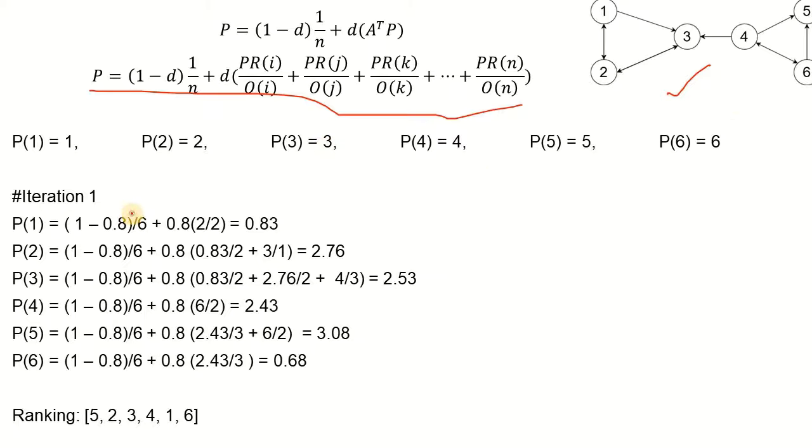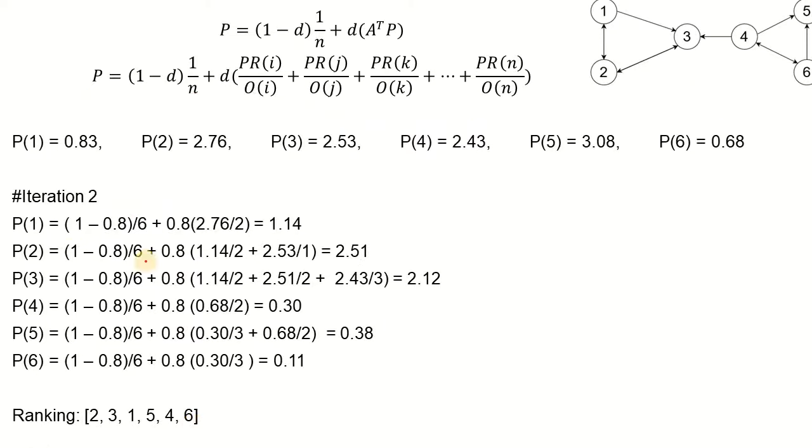Now the only part that is being modified in this formula is 1 minus d, where d is the damping factor, and we are keeping the same value for it, 0.8. We have to divide this by a constant 6. So this whole part is constant, which was previously giving us 0.2, and now it's going to give us a constant of 0.033. So we have to keep this value and keep on adding it to all the scores. This part is pretty much the same, and after the first iteration we have got the ranking of the nodes as node 5 being the first one, then nodes 2, 3, 4, then 1, and then 6.